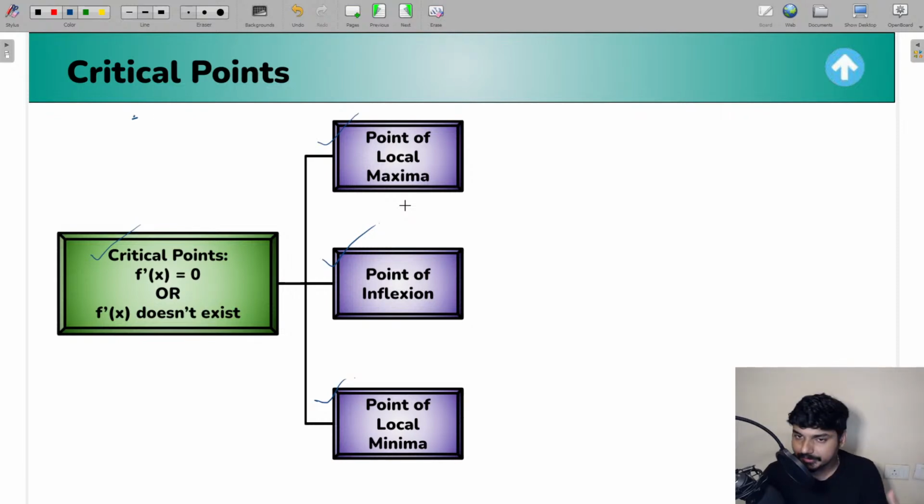From that, you're going to get the critical points. Observe the f dash of x equation: where f dash of x does not exist, those points are also termed as critical points. Or observe the function itself: wherever f of x does not exist, those points are also going to be critical points. So I hope this concept of critical points is clear for you.